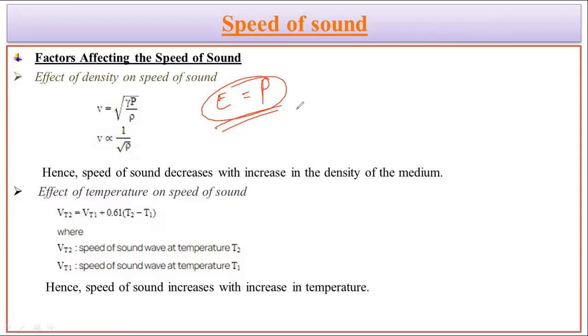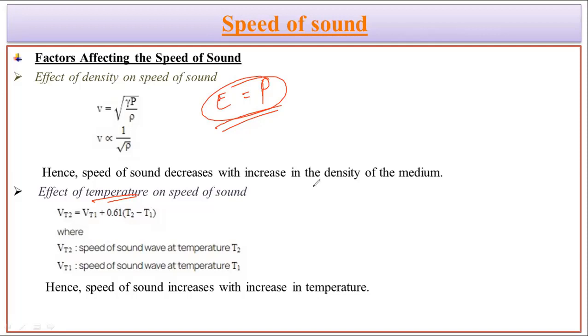Now, if we come to the condition of temperature, we observe that temperature affects the speed of the sound in a slightly different way. The speed of the sound in a gaseous component increases as the temperature increases. The reason is that with the increase in temperature, the density of the gas decreases, and consequently the speed of the sound increases.